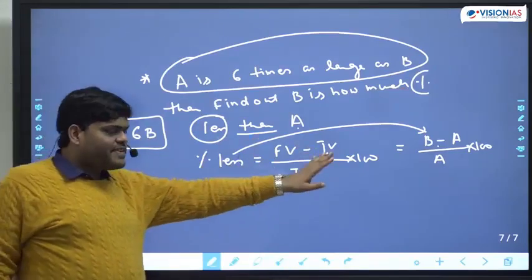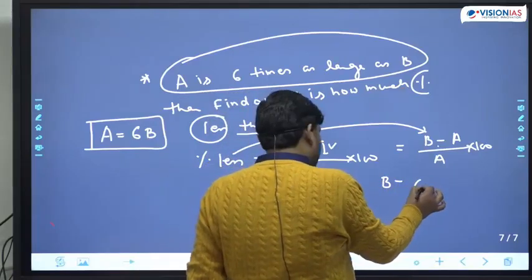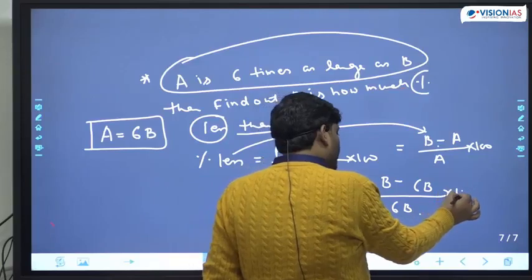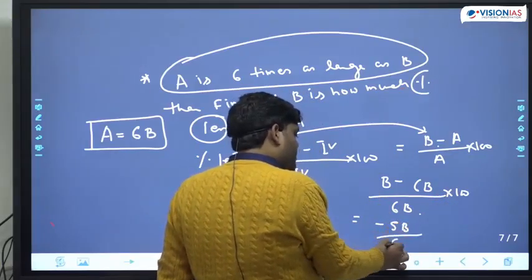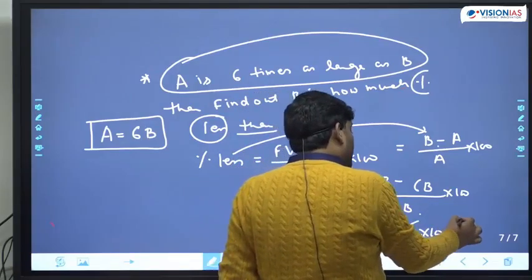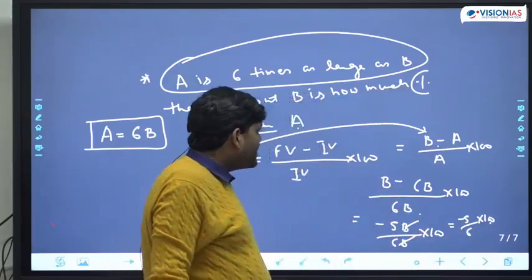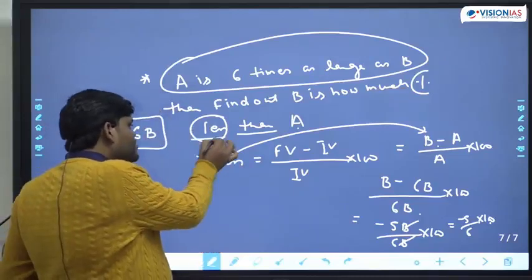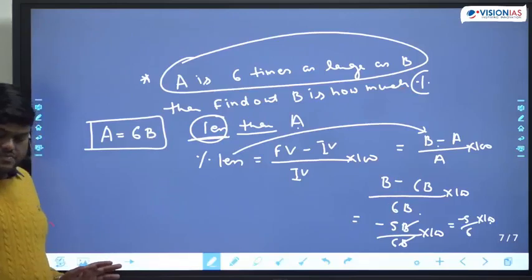So we can put this value and find out the answer. This will become B minus 6B upon 6B into 100. This will become minus 5B upon 6B into 100. Now see, B will cancel out. Minus 5 by 6 into 100. And you can see that the minus sign is coming here, and in the question they are asking less. So everything can be verified.